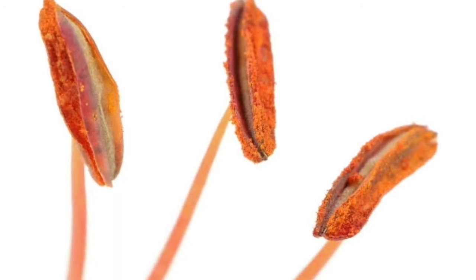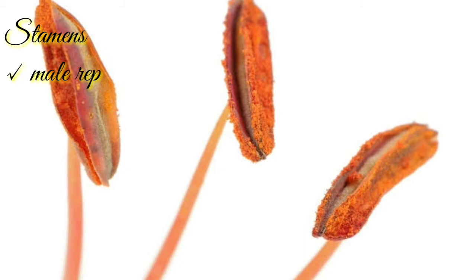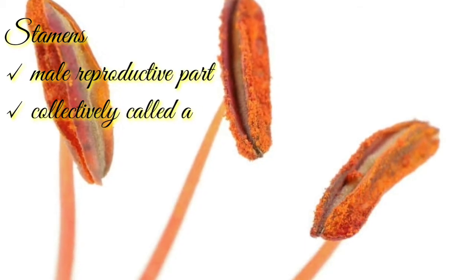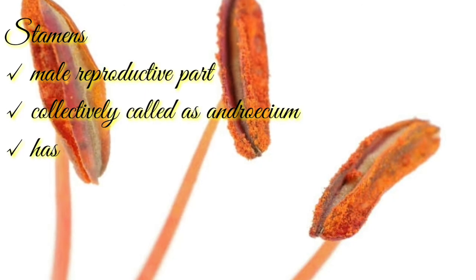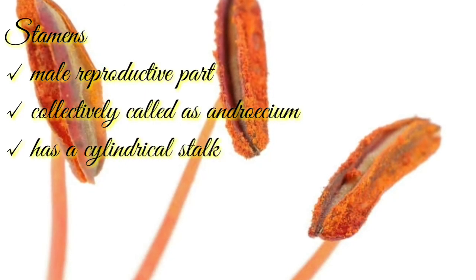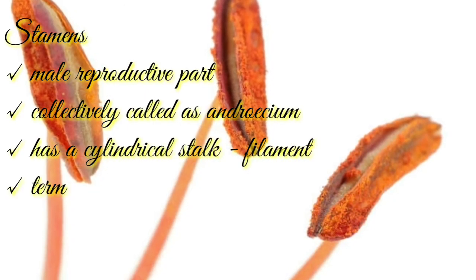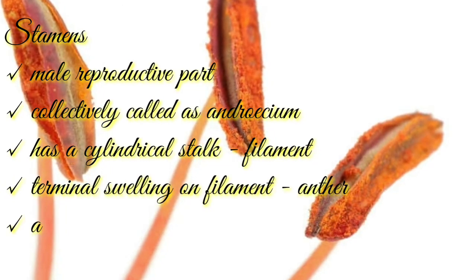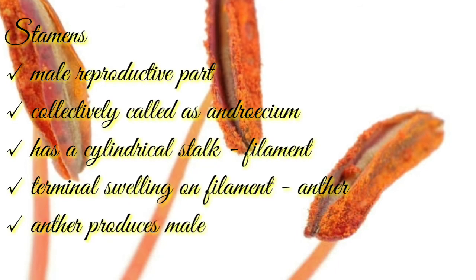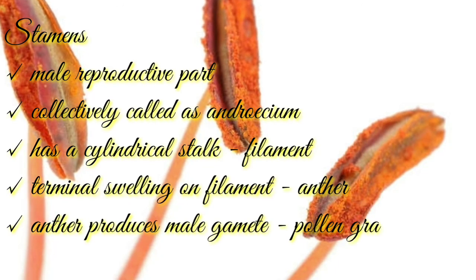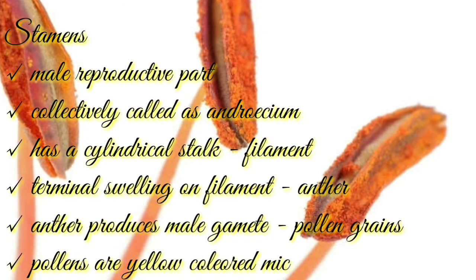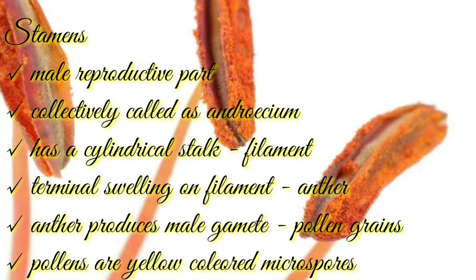The male reproductive parts of the flower are known as stamens. Stamens of a flower lie on the inner side of the corolla. Collectively they are called androecium. Each stamen has a cylindrical stalk called filament, on which there is a terminal swelling called an anther.